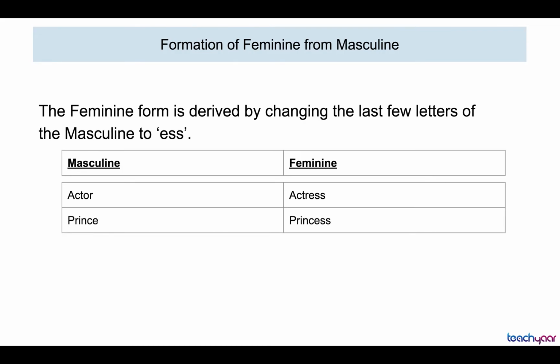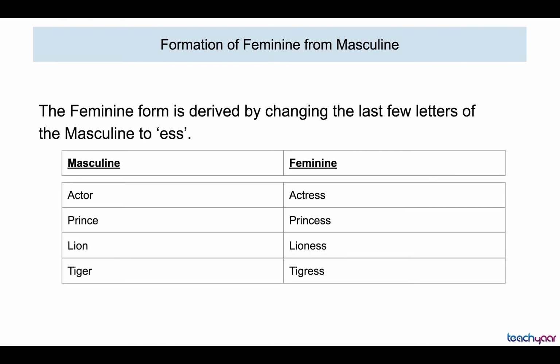Prince, princess. Lion, lioness. Tiger, tigress. So this can be one way. Certain words change into the feminine with a change in the ending of the word.